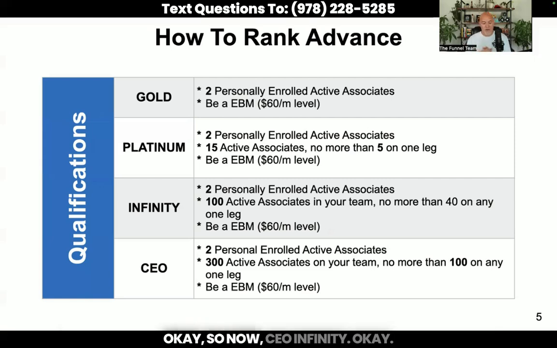Okay. So now CEO Infinity. Again, 2 personally enrolled active associates, 300 active associates on your team, no more than 101 specific legs. So again, this is where the myEcon compensation plan encourages you to go wide and work with multiple different legs versus putting everybody in one leg. And of course, on all of these, you have to be at the $60 per month level. So that is how you rank advance. Very straightforward, easy to understand.